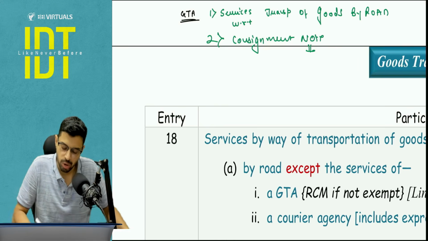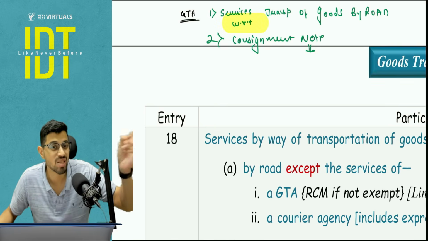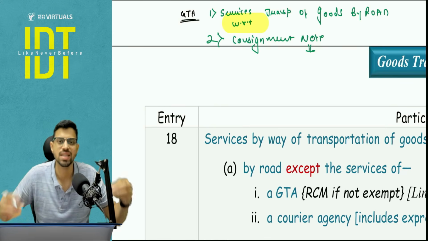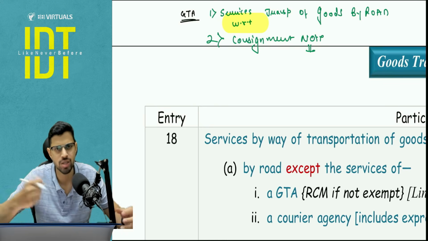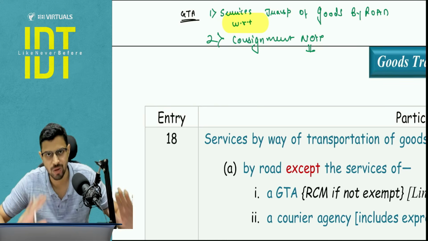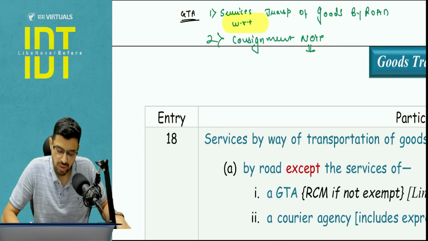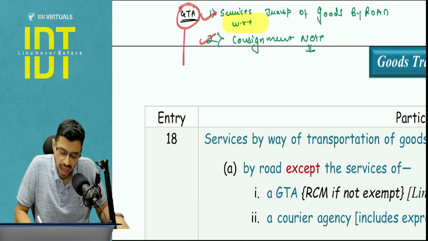Now, second point to be noted: I have used the words services with respect to transportation of goods by road. I have not used the words service of transportation of goods by road. So the GTA can provide services more than just the transportation part. For example, insurance, loading, storage, warehousing are part and parcel of the GTA service, because the words used are with respect to. Is this clear? So once these two conditions are satisfied, the person becomes a GTA, and then you apply the analysis of GTA.